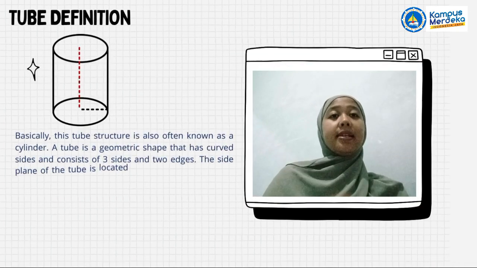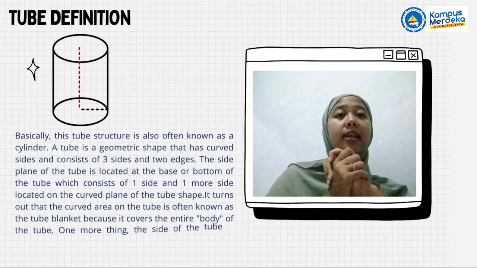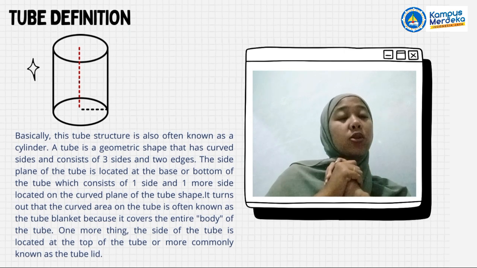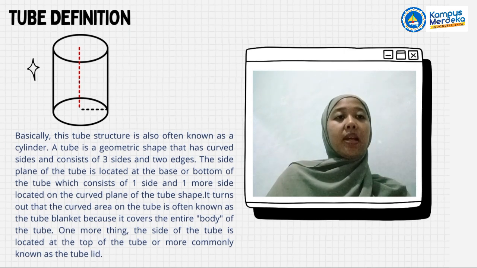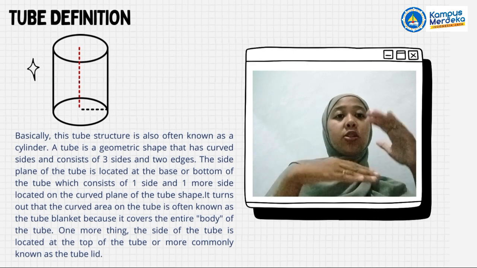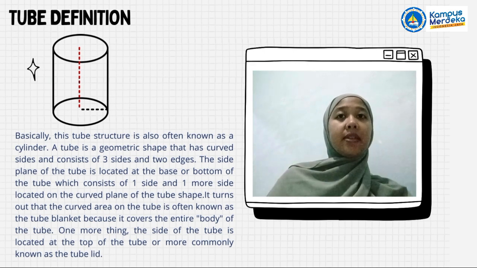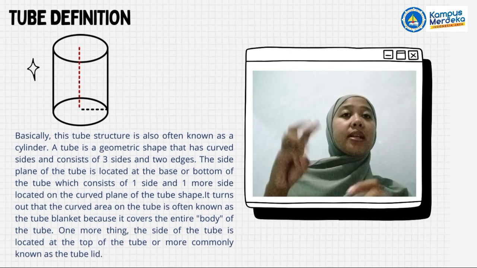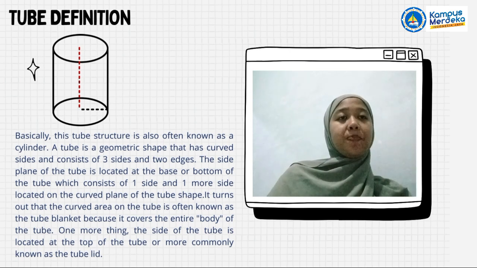Okay guys, the next shape to discuss is the tube definition. Basically, this tube structure is also often known as a cylinder. A tube is a geometric shape that has curved sides and consists of three sides and two edges.